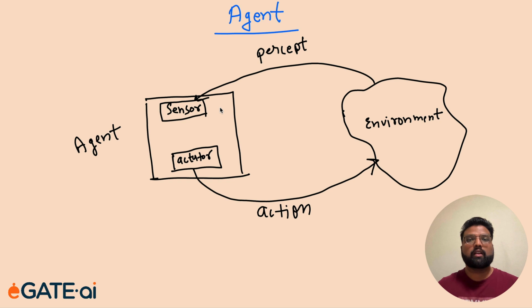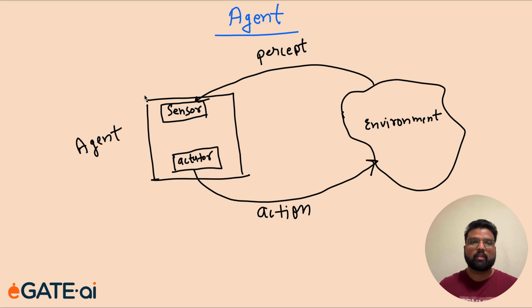So this might be confusing to you, so let's take a very simple example of self-driving car and understand everything. For self-driving cars, the sensors can be the camera, right? Some other sensors to detect if there is some object in front of the car, say sonar sensor or other kind of sensor. So these are the sensors through which this self-driving car can perceive the environment. Then it will have some actuators, can be say brakes, wheels, accelerator, etc. There can be many actuators, right?